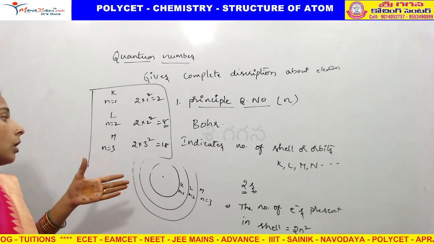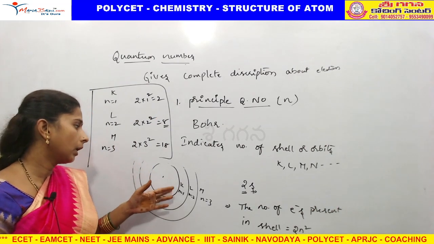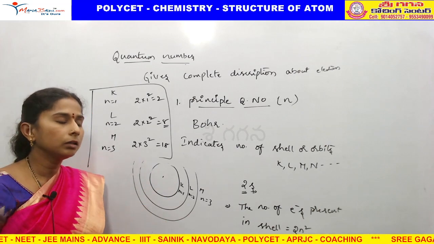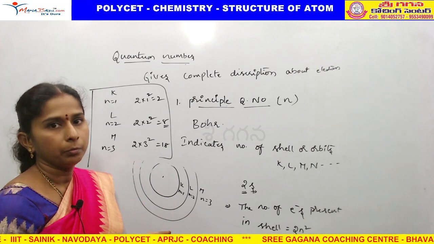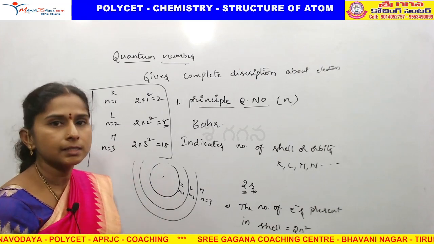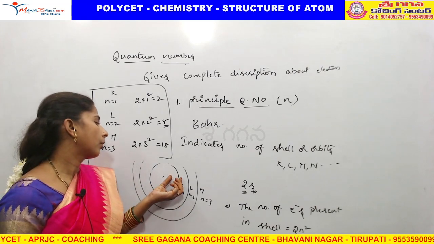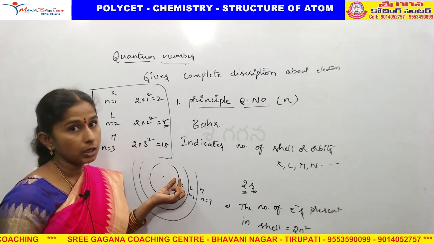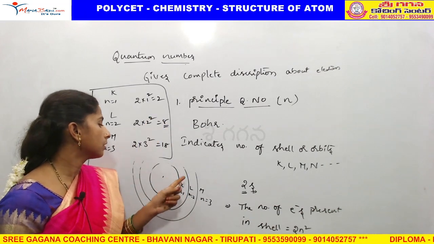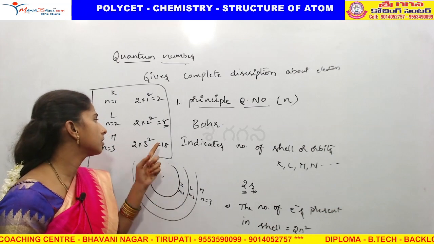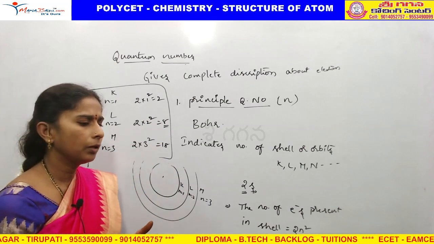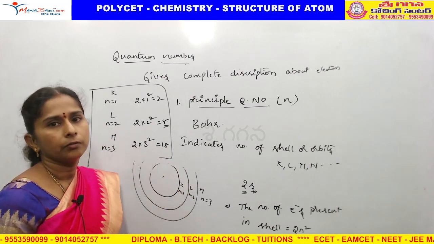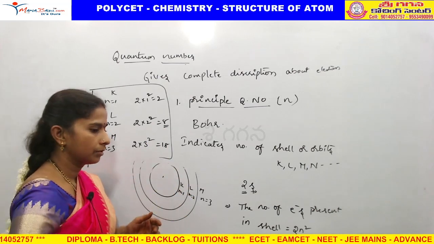How many electrons can they accommodate in a shell? All the shells do not have the same number of electrons. Based on their energy and existence, they accommodate the electrons. So the K shell can accommodate 2 electrons, the L shell 8 electrons, the M shell 18 electrons. Like that, if you count for N, O, we will get different numbers of electrons.